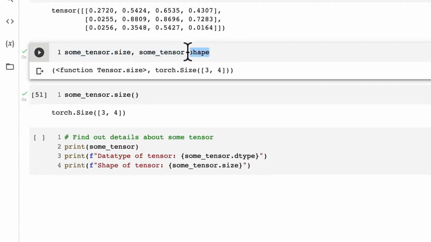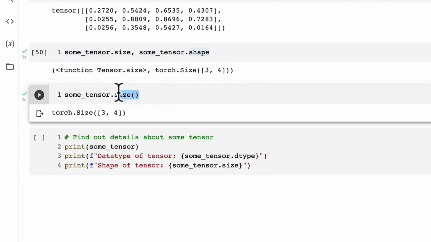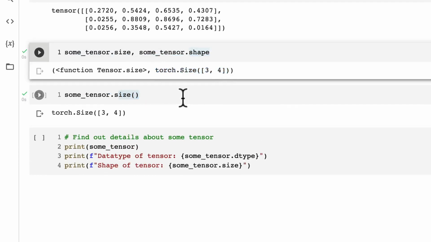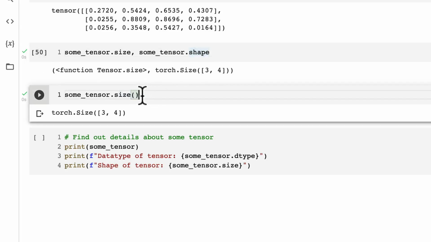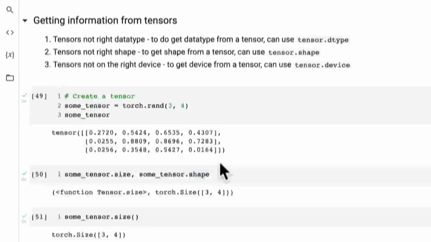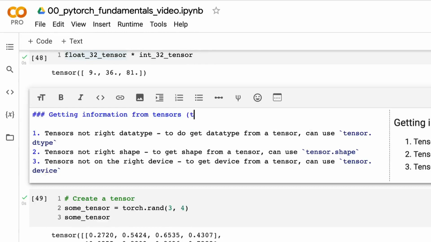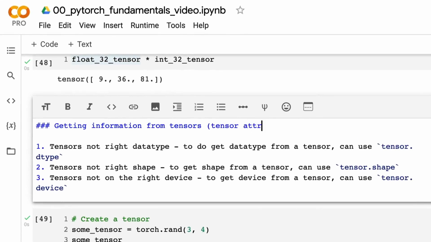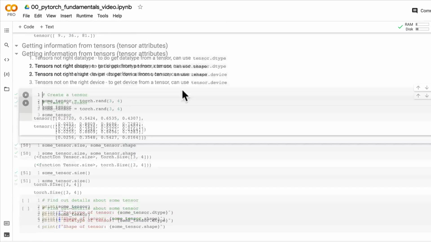Which one should you use? For me, I'm probably more used to using shape. You may come across dot size as well, but just realize that they do quite the same thing, except one's a function and one's an attribute. An attribute is written dot shape without the brackets. A function or a method is with the brackets at the end. So that's the difference. These are attributes here: dtype, size, we're going to change this to shape. Tensor attributes, this is what we're getting. I should probably write that down. This is tensor attributes. That's the formal name for these things.